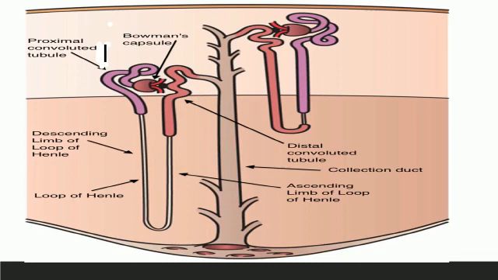Let us look at the proximal convoluted tubule. The convoluted tubule is a portion of the vertebrate nephron that lies between Bowman's capsule and the loop of Henle, and its function is especially the reabsorption of sugar, sodium, chloride and water from the glomerular filtrate. This is called the proximal convoluted tubule. Next, the loop of Henle is a very essential part of the kidney which absorbs sodium chloride, which is very necessary for the body, from the urine. That is the function of the loop of Henle. The loop of Henle is a U-shaped structure in the nephron.